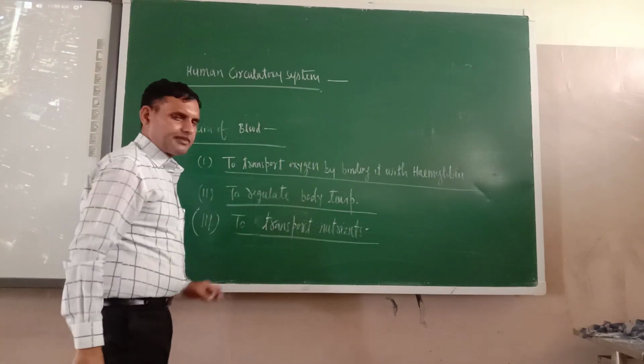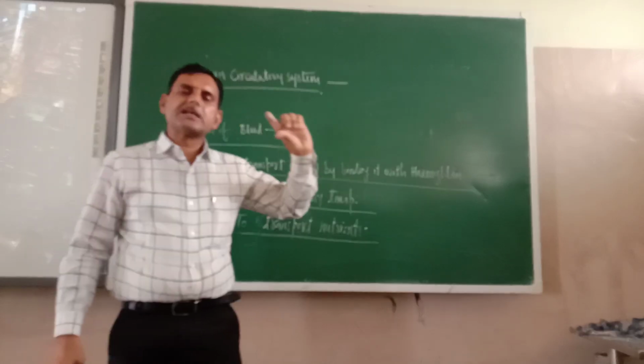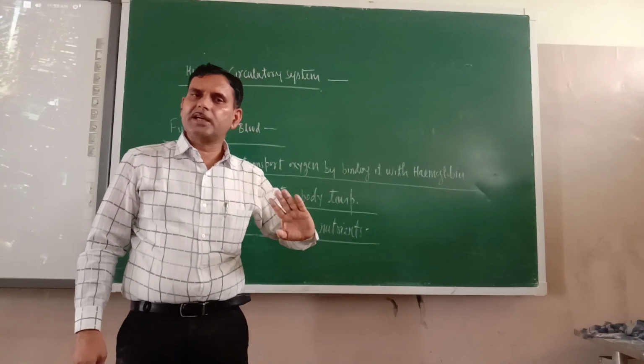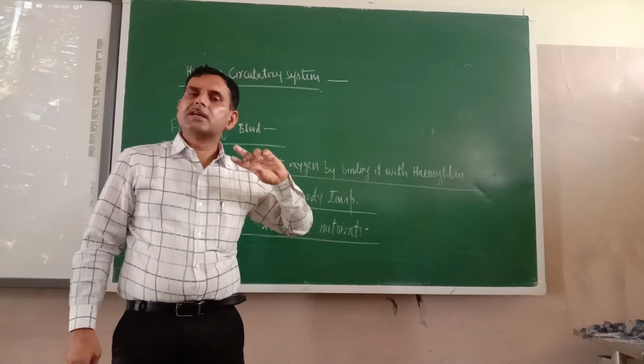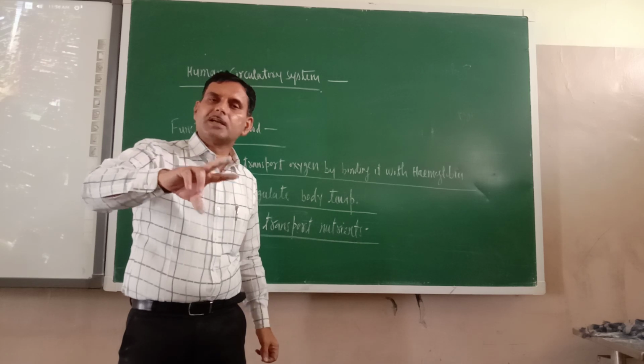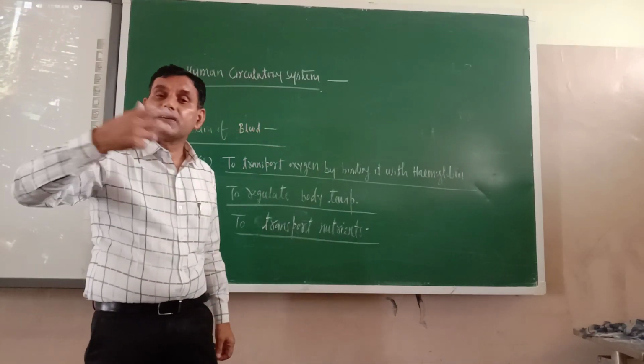In the digestion chapter I taught you, there is an absorption process in the small intestine. Once the food is digested, the nutrients are mixed with the blood. Now after absorption, what is happening? Assimilation. What is the meaning of assimilation?